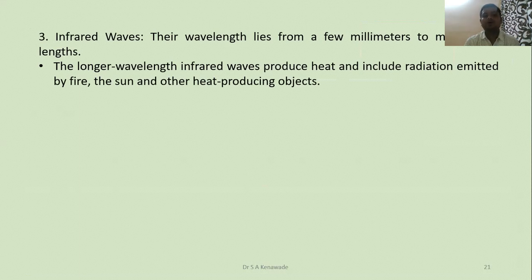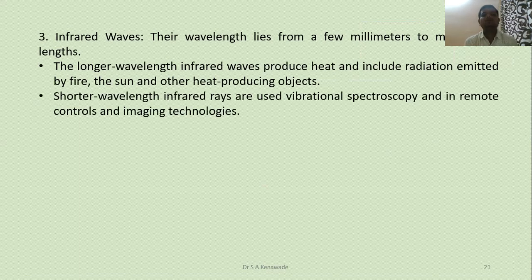Shorter wavelength infrared rays are used in vibrational spectroscopy and in remote control and imaging technology.